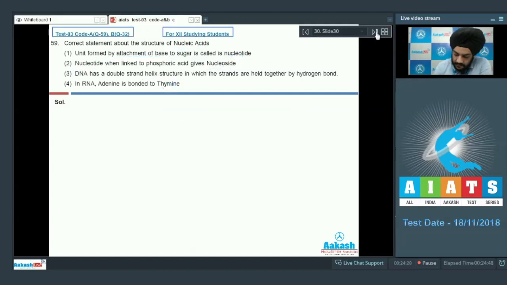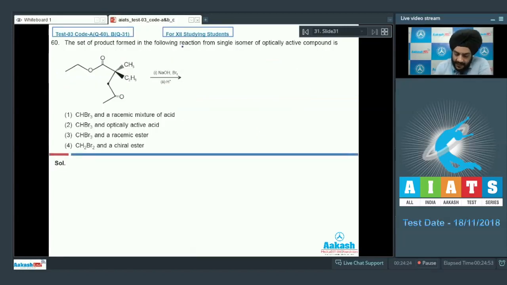Let us look at the next question. Question number 60. The set of products formed in the following reaction from a single isomer of optically active compound is. So we have been given a single isomer of an optically active compound. It is allowed to react with NaOH-Br2 and then it is further acidified. If we look at this reagent, it is going to give us a bromoform reaction. So bromoform reaction will happen from here and the carbon present over here will leave as CHBr3, whereas this will be converted into the carboxylate ion.